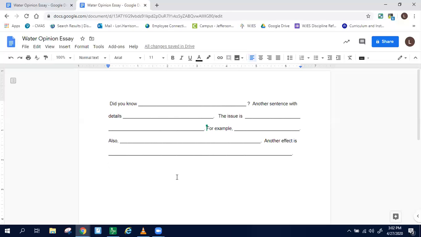Now, if you have more information that you want to add to your paragraph than those 3 sentences for today, that's okay, add them. Just make sure that you're using your own words and that you are not copying things directly from the book, or directly from your note catcher if you copied it from Mrs. Harrison. Please try to use your own words. All right, this is continuing the essay from yesterday, so you do not need to start a new one today. So go into your Google Docs, find it, add to it, and then you will be done for your writing assignment today.